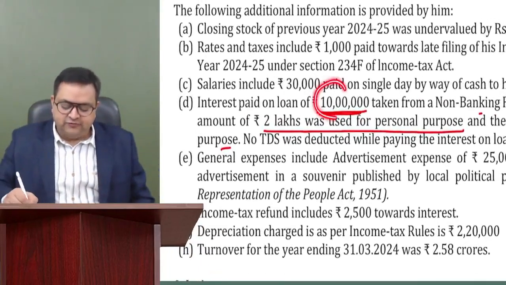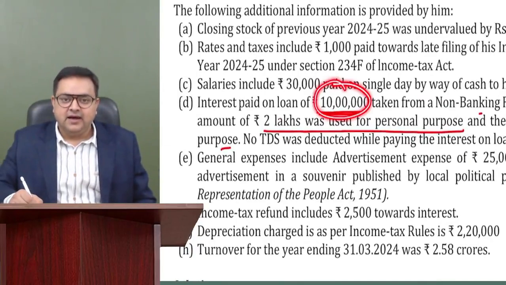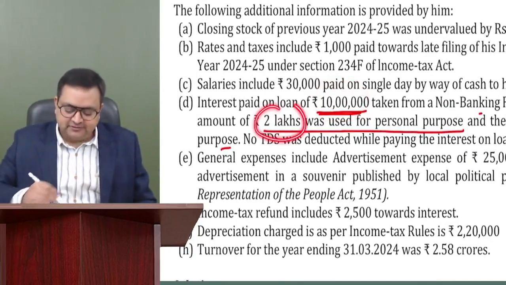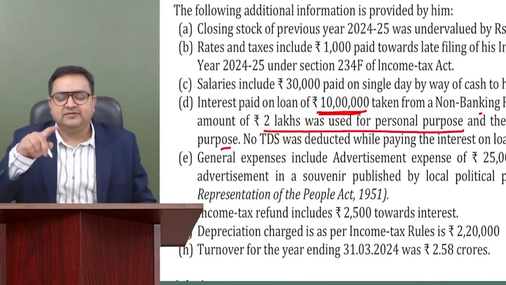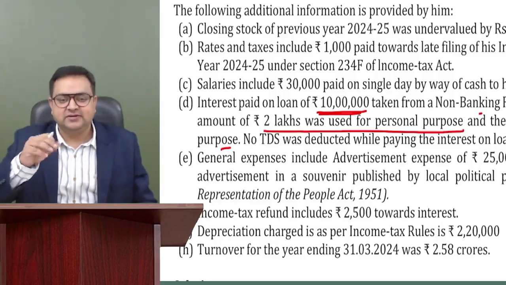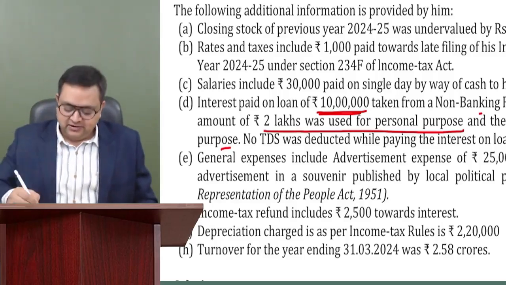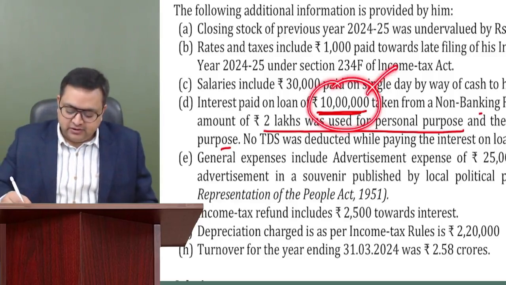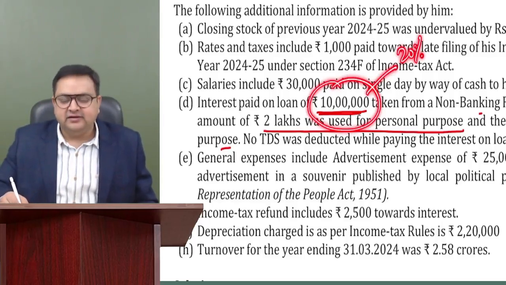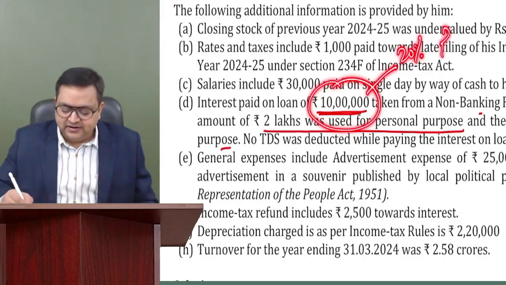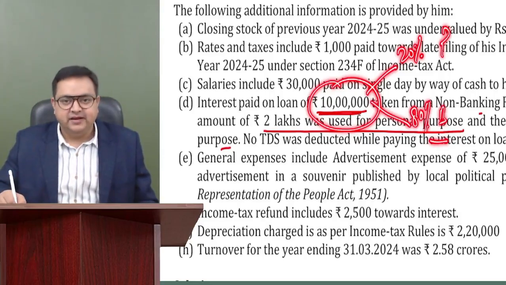We have taken a loan of 10 lakh, out of which 2 lakh is personal. It means that 8 lakh is for business. They are saying remaining is for business. So out of the 10 lakh loan, 20%, I can say 20% is 2 lakh, is personal, and 80% is for business purpose. Agree?